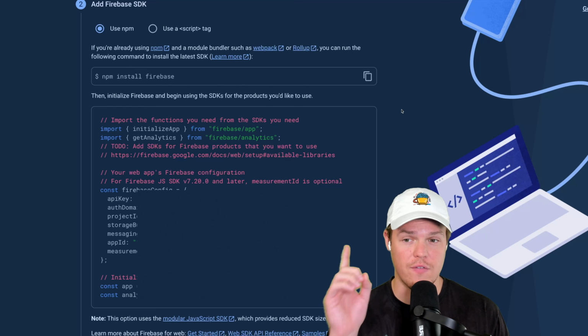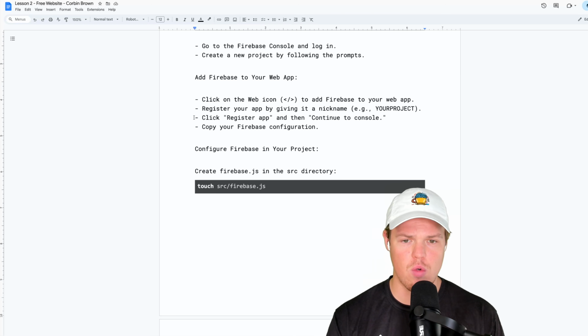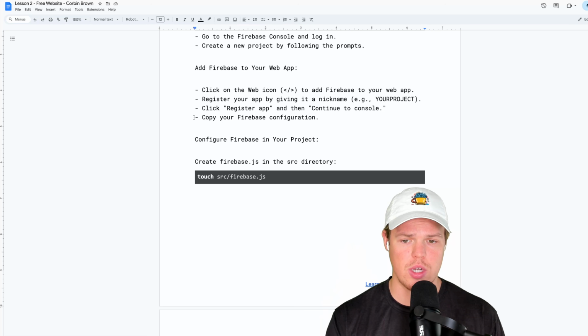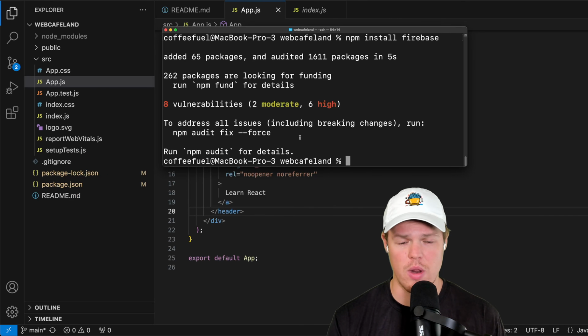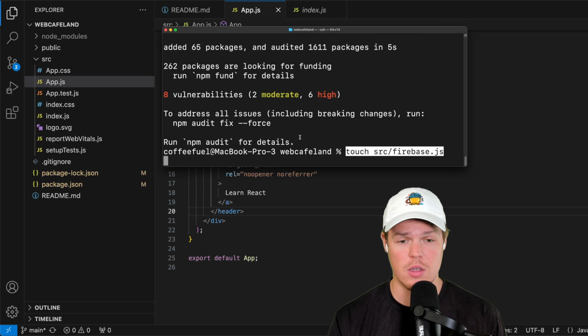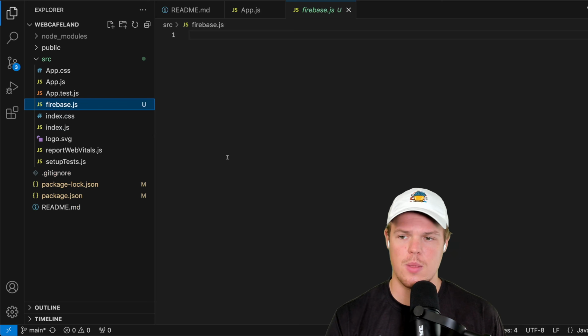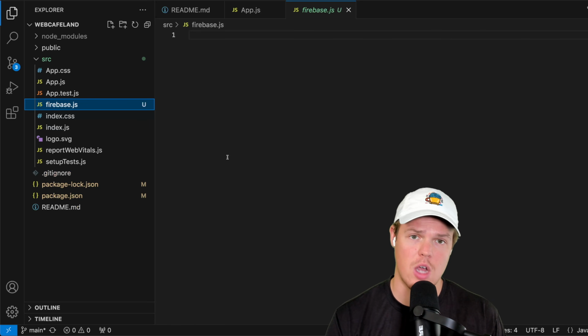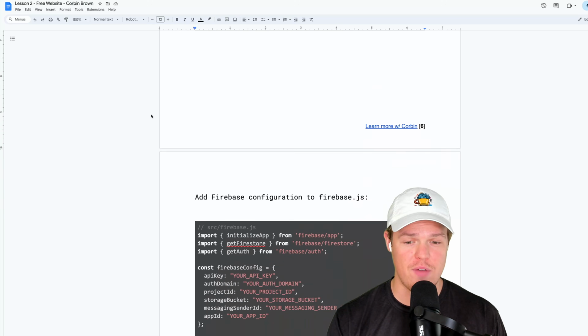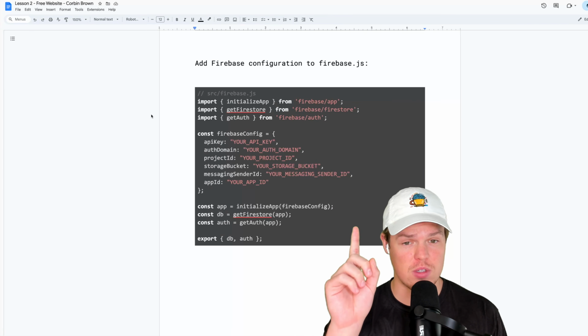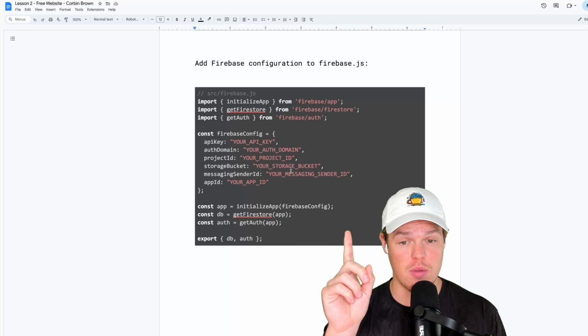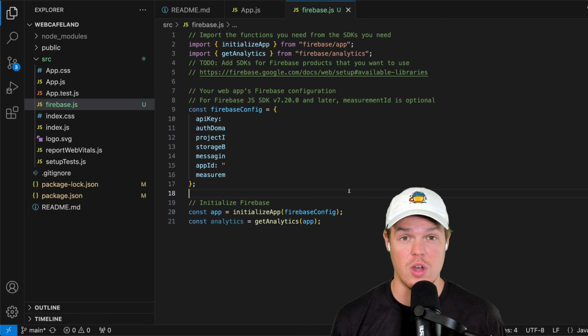We went ahead and already did the first step here. Let's do the second step. Coming over to our next command line here, we're going to do touch src firebase.js. This is just going to create a file for us to put all this relevant information in. Command V, enter, boom. With this firebase.js file, let's copy over that code it just provided. As I referenced in the Google Doc, same deal, same situation, but all your variables are going to be there. Now, I noticed one thing that doesn't show up in the Google Doc, but it does show up here, which is your analytics, which will be your measurement ID, and also just analytics, getAnalytics(app). That's all you have to do for now, though. Paste it in. You'll learn further lessons of how to leverage this. Make sure to command save.